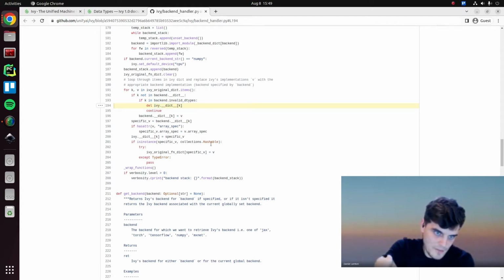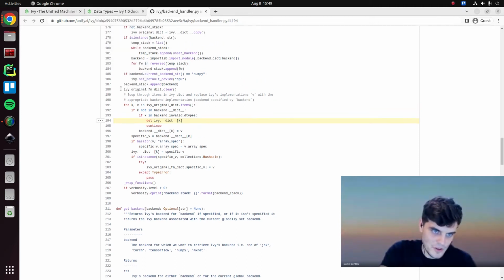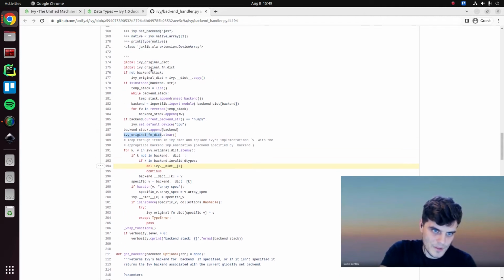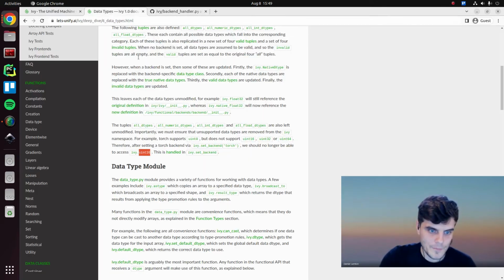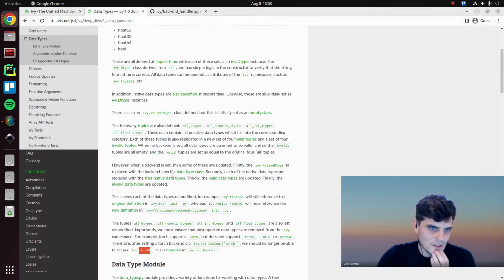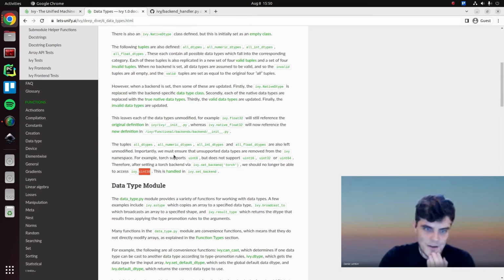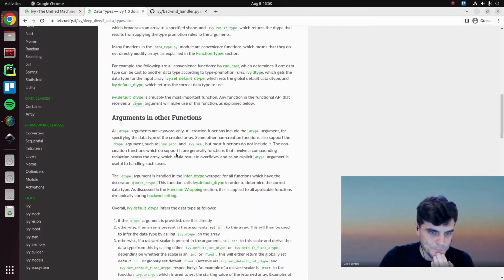When we then unset the backend, it's added back because we always keep this Ivy original dict as a global variable initialized at the beginning, so we don't lose it. We can reset it and add it back, but when a backend is set, we remove them. So that's just how data types are handled, where they're defined, how they're set, and how they're overwritten.